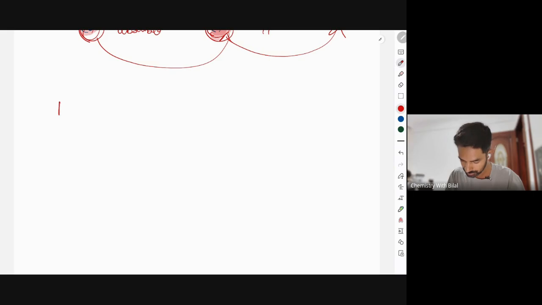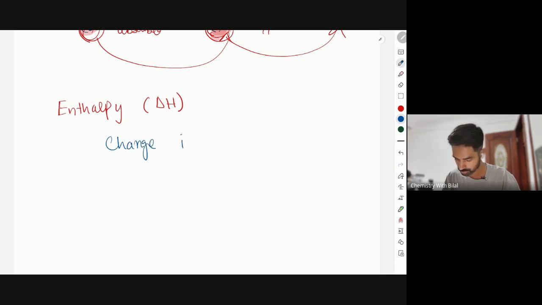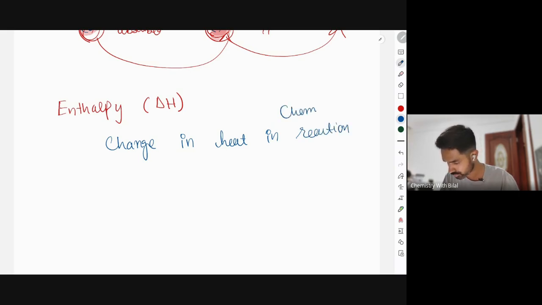So the first thing that you need to know is enthalpy. It is represented by delta H, right? Delta represents change and H represents enthalpy. So the change in heat in a chemical reaction is called the enthalpy of that reaction.